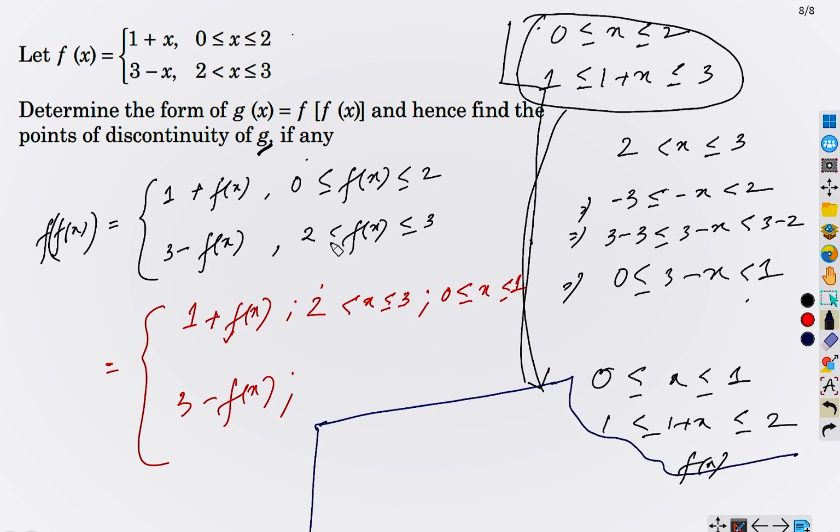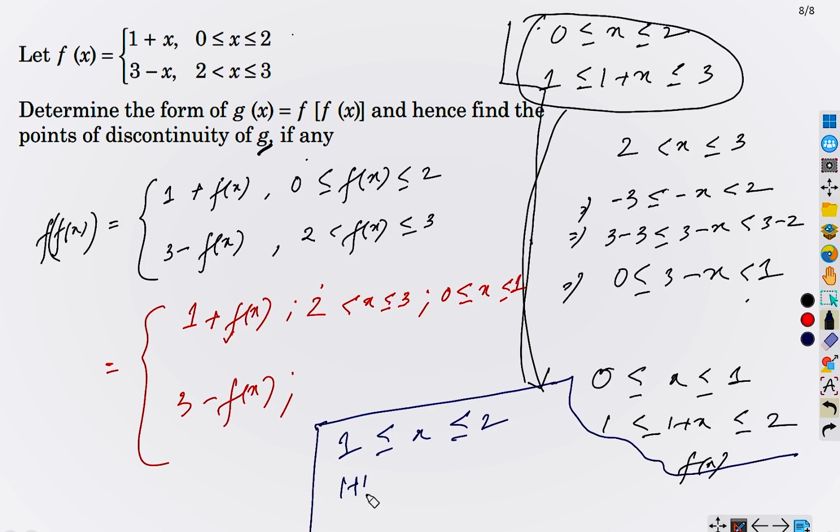So, but we need here from 2 to 3. But we have here 1 to 3. fx is from 1 to 3, but we need 2. We need 2 here. So, how can we get 2 here? That is the question, how can we get 2 here? So, we'll follow the same strategy. We have fx equal 2 when x equal 1, right? So, we will start in this case from 1. 1 less than equal x, less than equal 2. Instead of starting from 0, we will start from 1 because we need 2 in the left hand side.